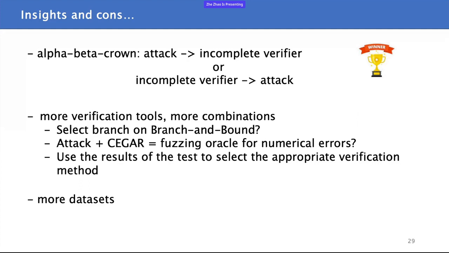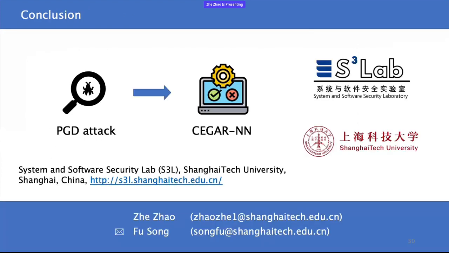We have also made some other attempts previously. We have tried to use the intermediate results of verification to evaluate the difficulty of testing. And based on this, we won 3rd place in last year's CVPR workshop competition. So in summary, in this paper, we have proposed a new CEGAR-based framework, CLEVEREST, for neural network verification by synergistically combining testing and CEGAR-based verification techniques.